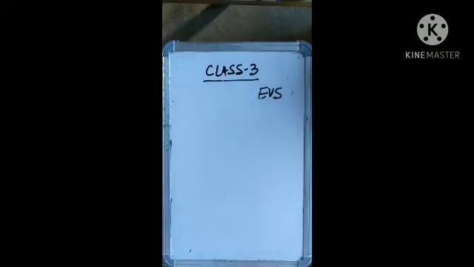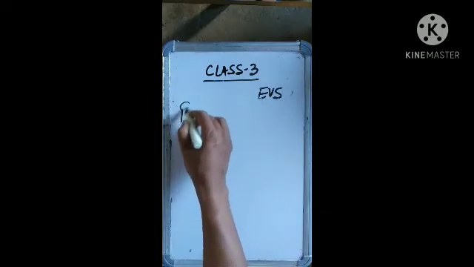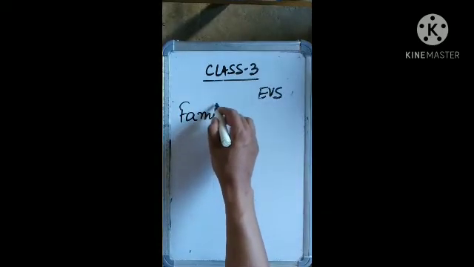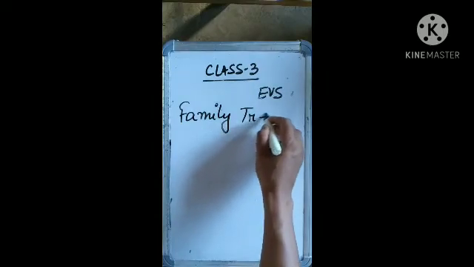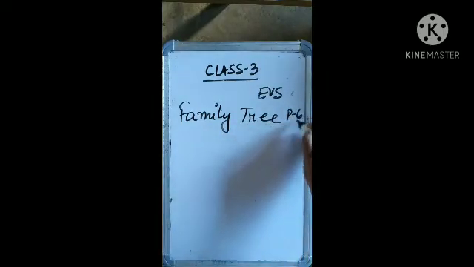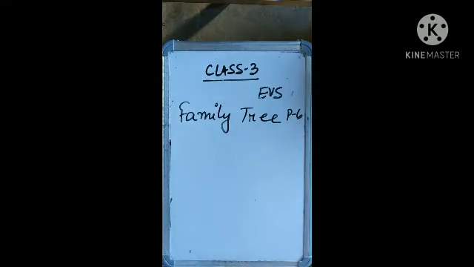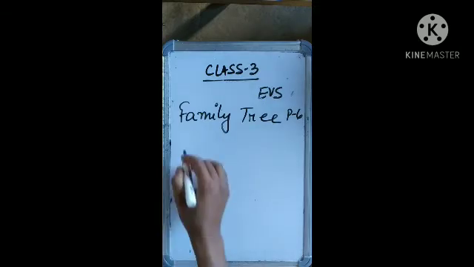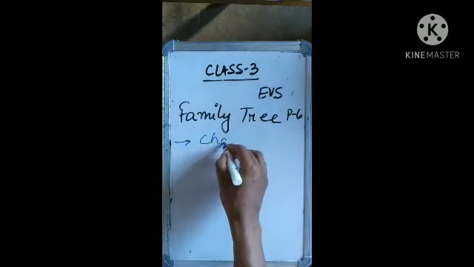The first subtopic of this lesson is family tree. You will find this topic on page number 6. In the starting of this topic itself, you will find the definition of a family tree.